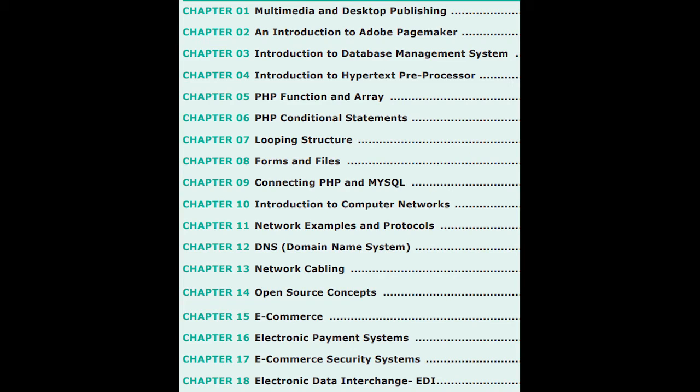So, to create a web page, we need PHP or HTML. About that, we learned from the 4th to 9th chapter. We have learned about PHP and its statements, right? So, using this PHP or HTML tag, we'll create a web page or a website, and only after creating a website are you going into networks. So after the 10th lesson, we are learning about computer networks and all. Okay, so after this you are learning about the protocols, domain name system and all.